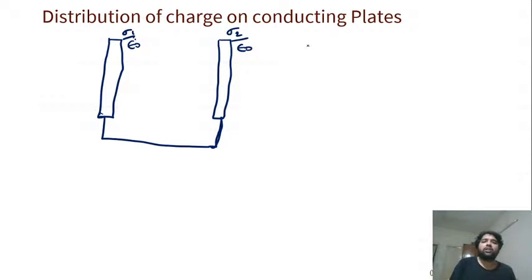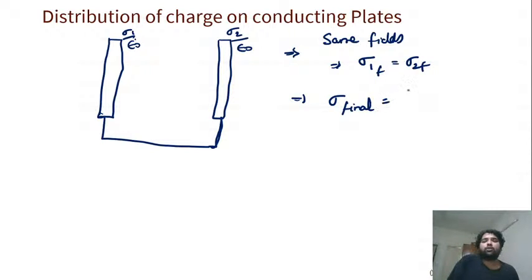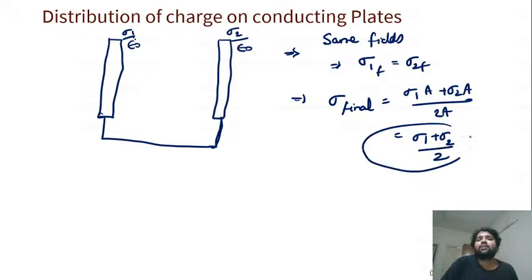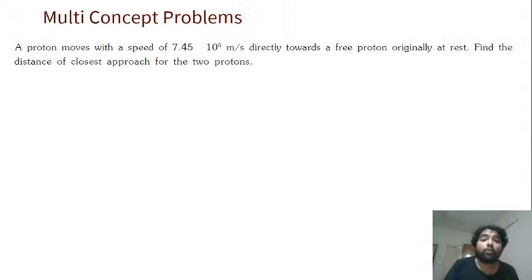When they're connected by the same potential, eventually what will happen is that they should have the same potential, which means eventually they should have the same fields. When particles are coming from infinity, they should have the same fields, which implies they should have the same charge densities. Sigma 1 final should be equal to sigma 2 final, which means sigma final will be equal to total charge, which is sigma 1 A plus sigma 2 A, by total area 2A. Sigma 1 plus sigma 2 by 2. Charge will get equally distributed when there are two infinite plates. Okay, we don't have a problem on this because we will do this as we go. So final sigma will be sigma 1 plus sigma 2 by 2.